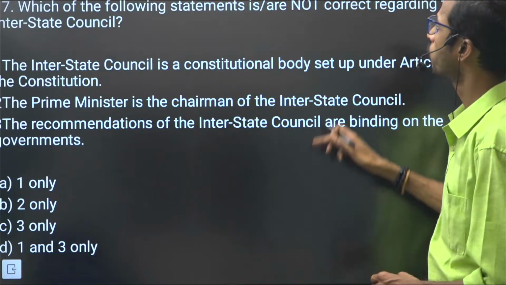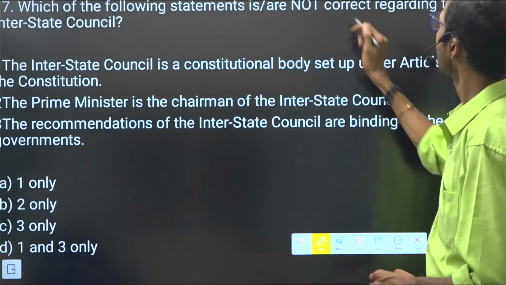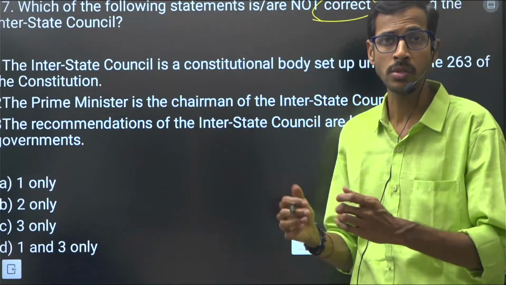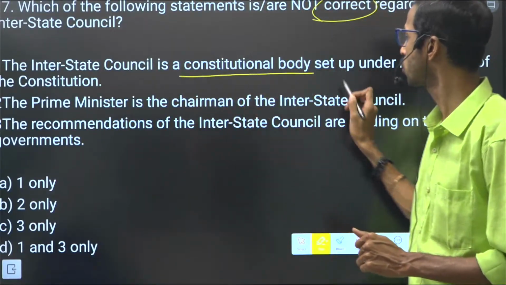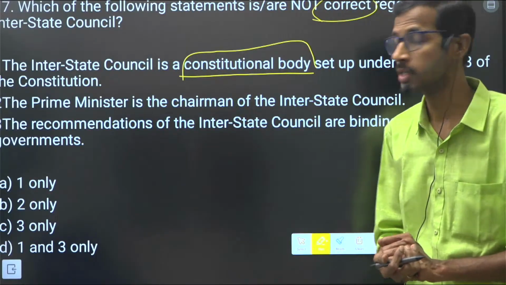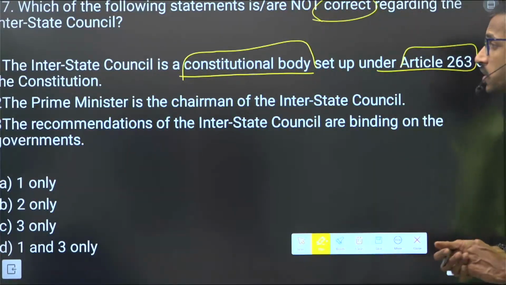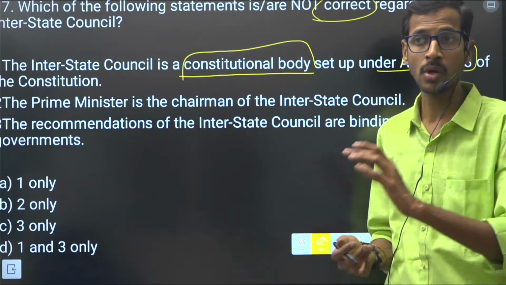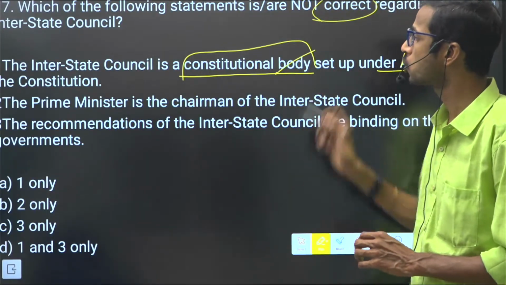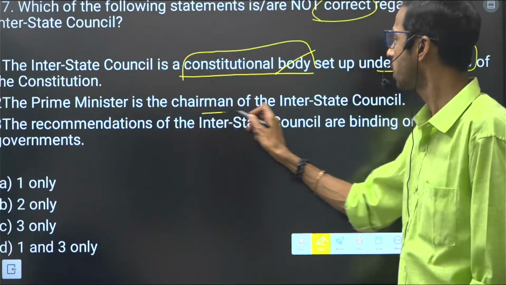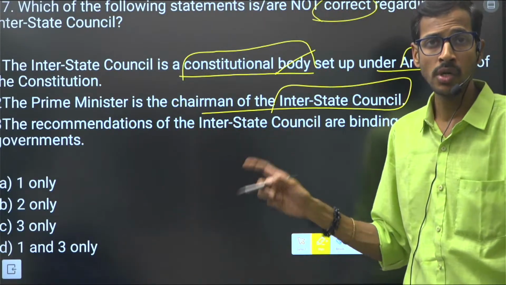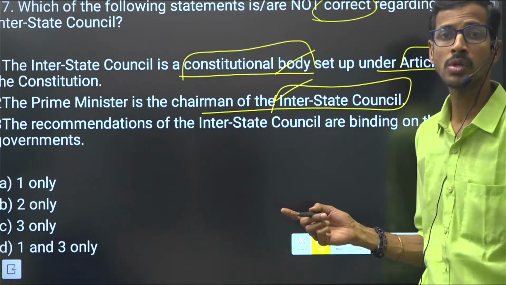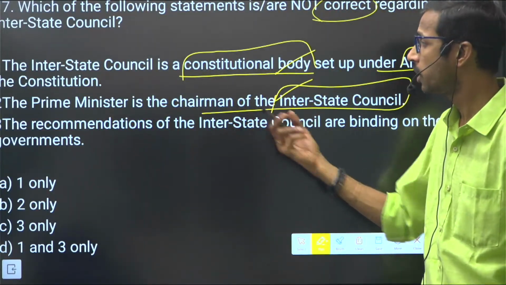Next question, which of the following statements is not correct regarding the interstate council? We have already seen zonal councils previously. This is the interstate council. Is it a constitutional body? Yes. It is set up under Article 263 of the Constitution. Whenever bodies are created by some article provisions or constitutional amendment, they are constitutional bodies, right? The Prime Minister is the chairman of the interstate council. This is also very important, right? So NITI Aayog or interstate council, all these big bodies are chaired by the Prime Minister.